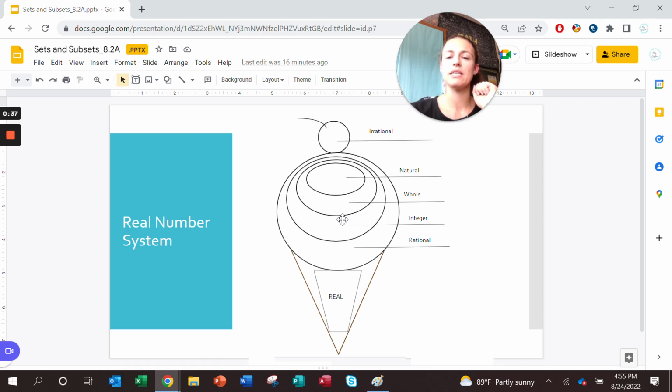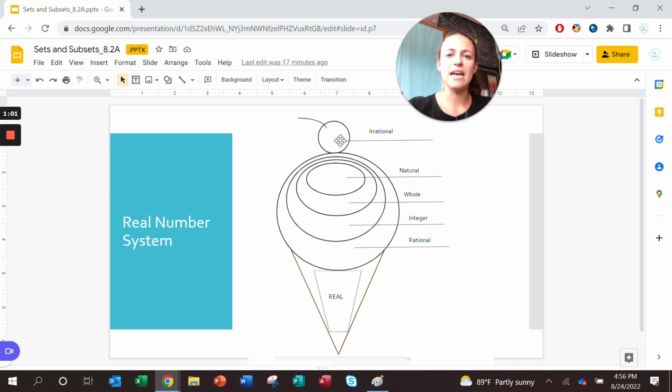Integers is your next biggest category. This will include negative numbers all the way to infinity, as well as positive numbers and that 0. Again, it includes everything that was above it. And finally, we have rational numbers, which include decimals, fractions, terminating decimals, repeating decimals, all of that good stuff. And again, everything above it because it is inclusive of it.